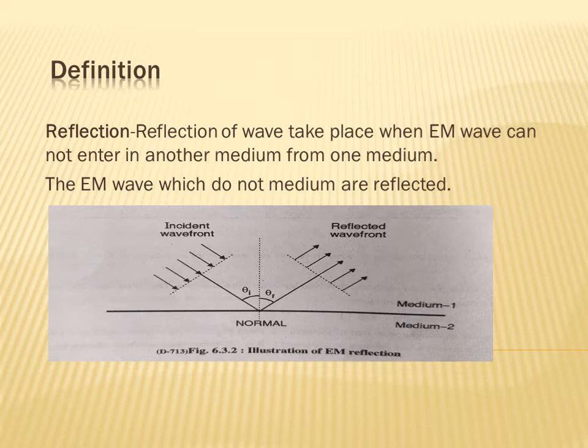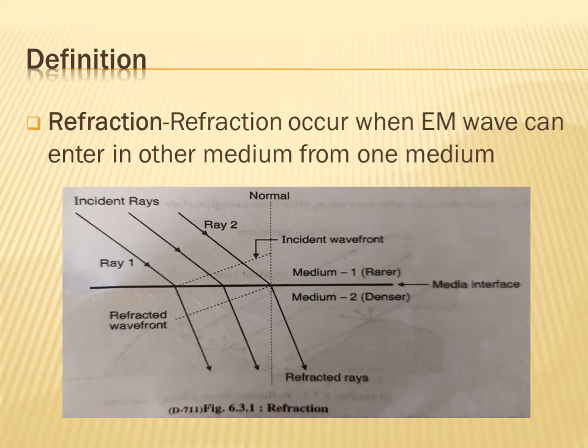Next one is refraction. Refraction occurs when an electromagnetic wave can enter another medium from one medium. See in the diagram, there are two media, medium 1 and medium 2.